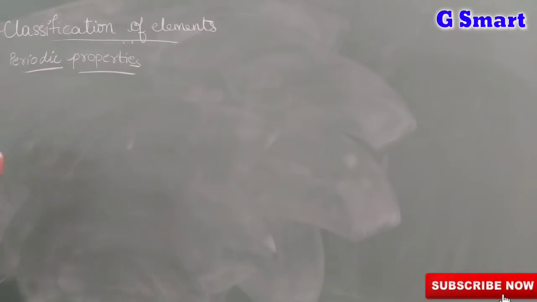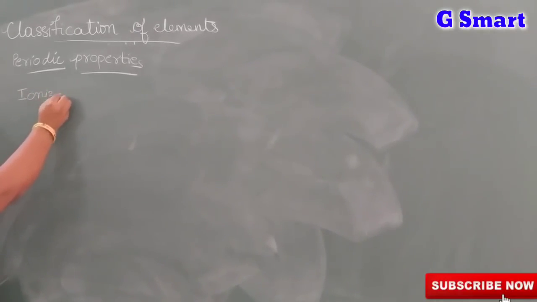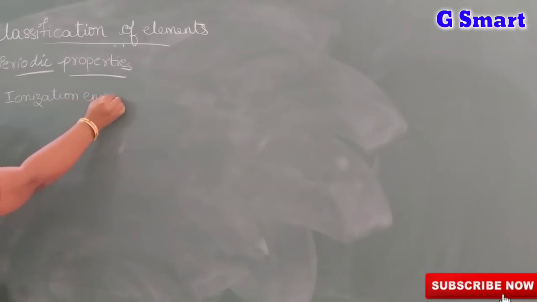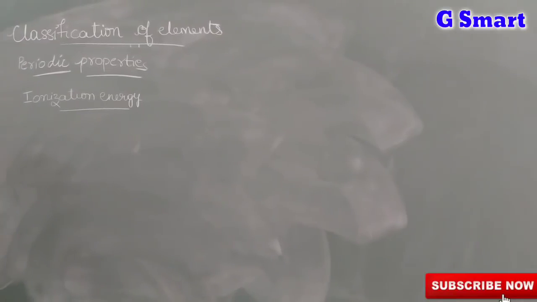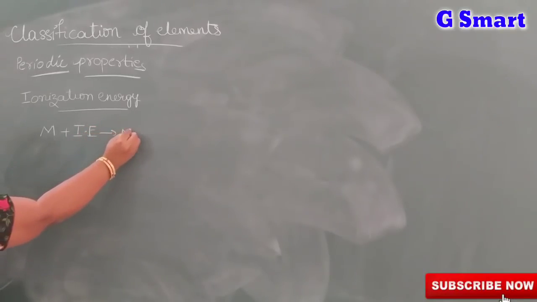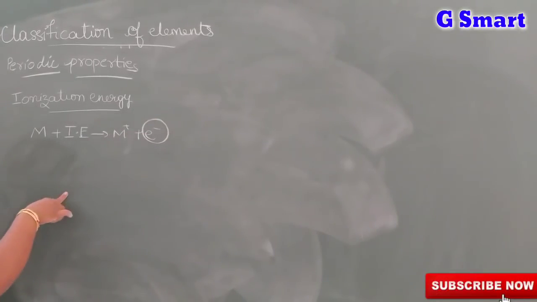The next periodic property is ionization energy. What is ionization energy? The energy required to remove one electron from the outermost orbit of an atom is called ionization energy. Suppose we take an atom M. Here we need some energy to remove one electron from it.